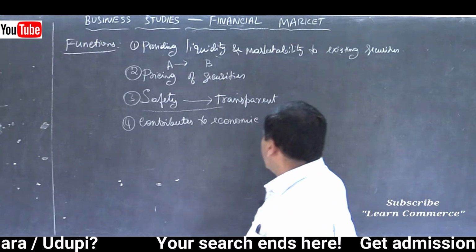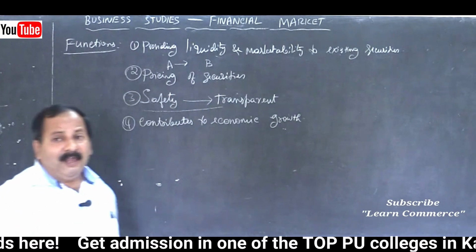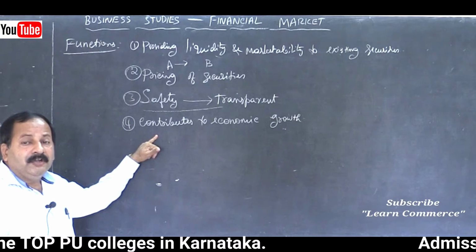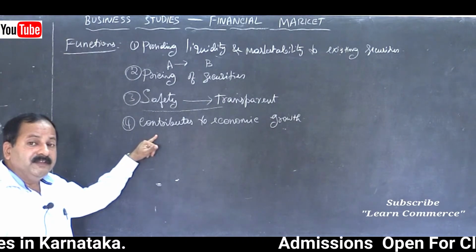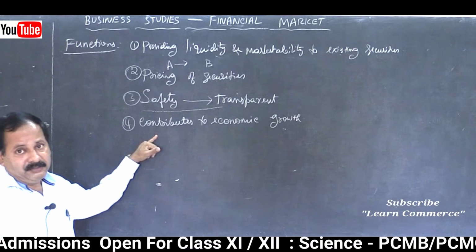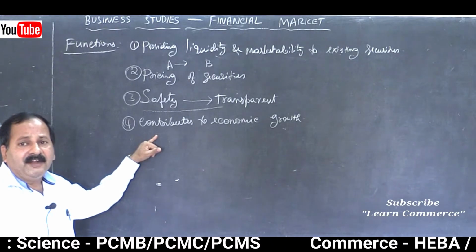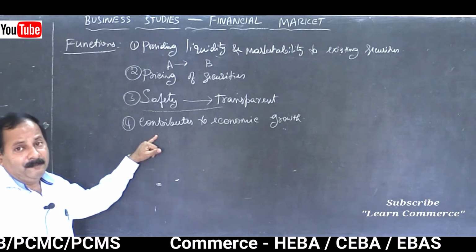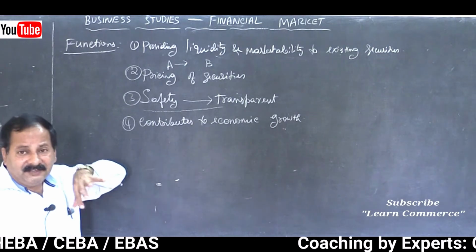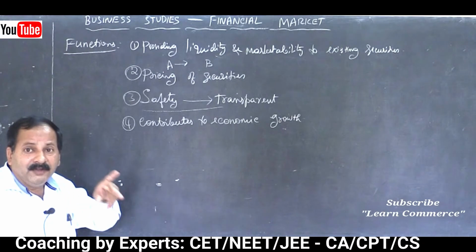Here, contributes to economic growth in the sense that the stock exchange helps investors to invest in securities whose performance is good, where the company's performance is good. Suppose some companies are doing well, then investors will be attracted to invest in that particular company. So it helps in economic growth. The sector which is growing fast, there the money will be diverted.